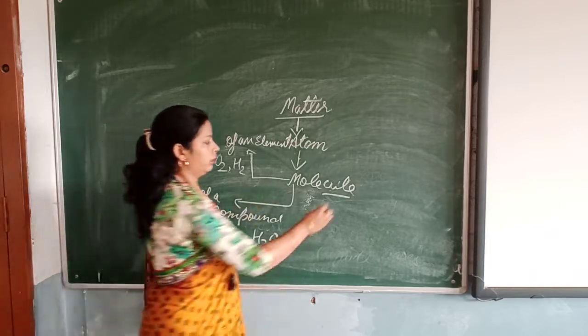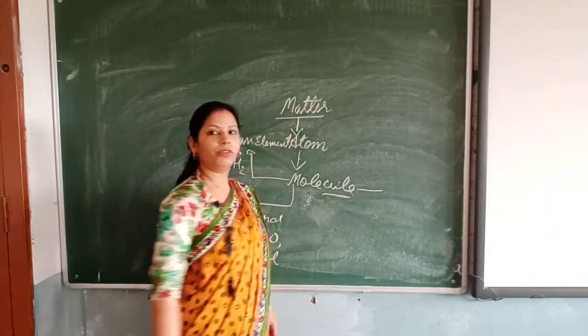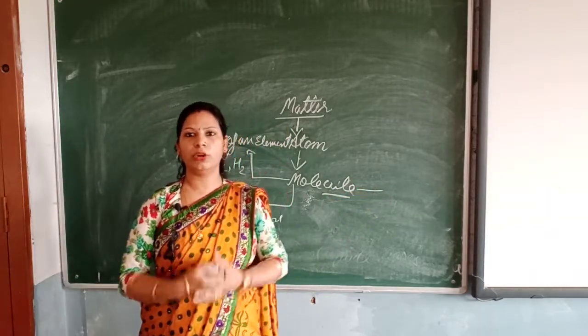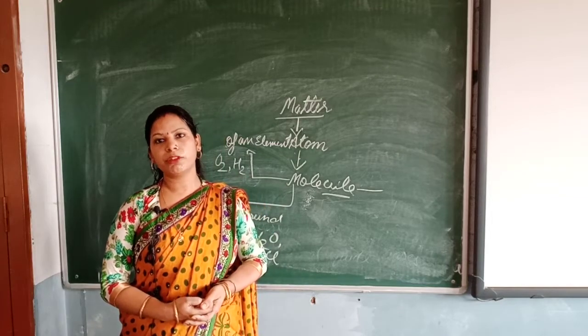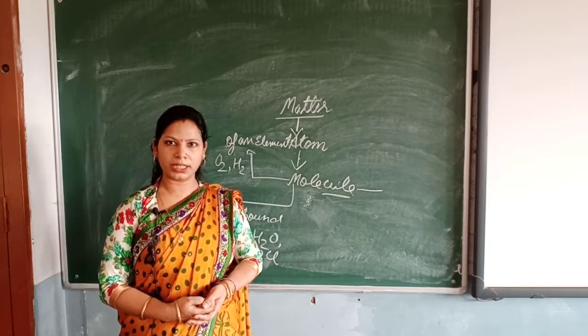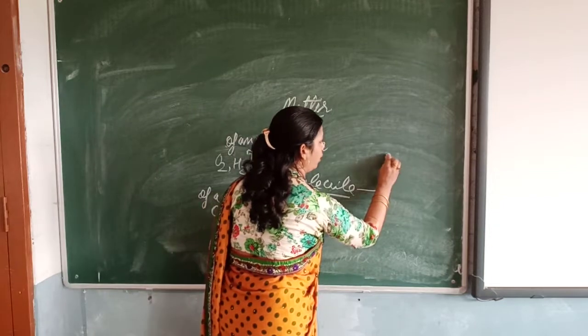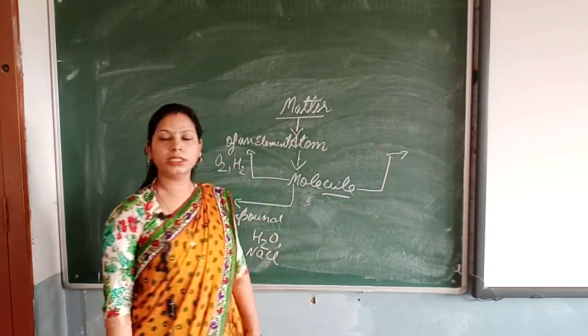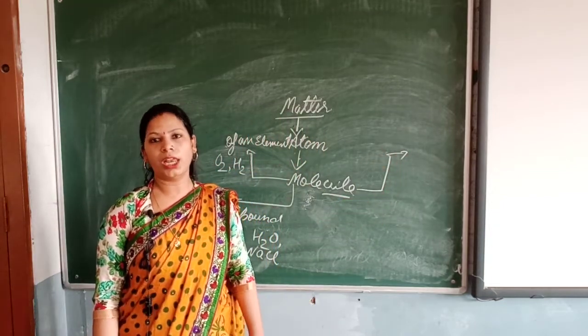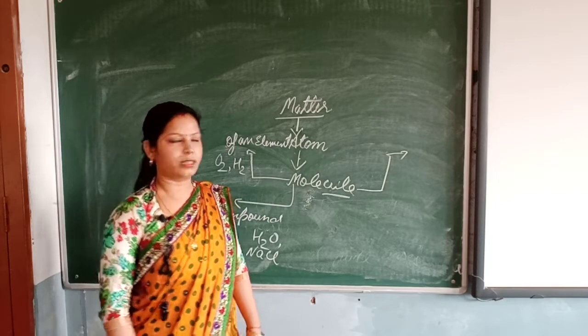Then when we talk about molecules, we also discussed the arrangement of molecules in different types of matter like solid, liquid and gases. First was intermolecular force of attraction and next was intermolecular space.